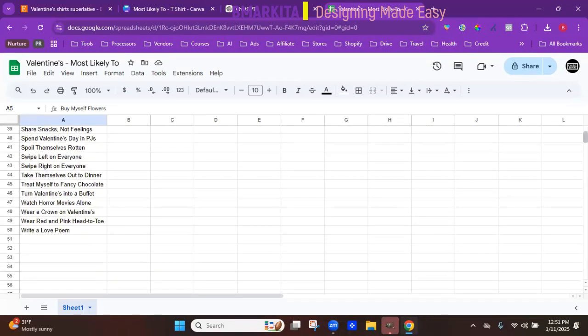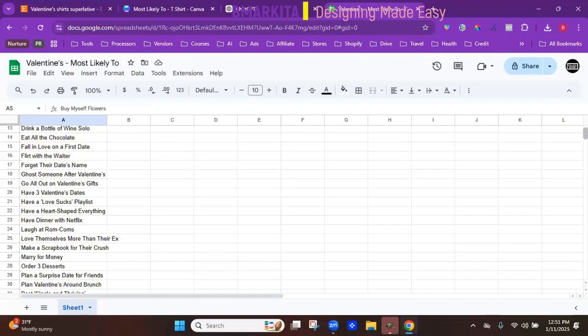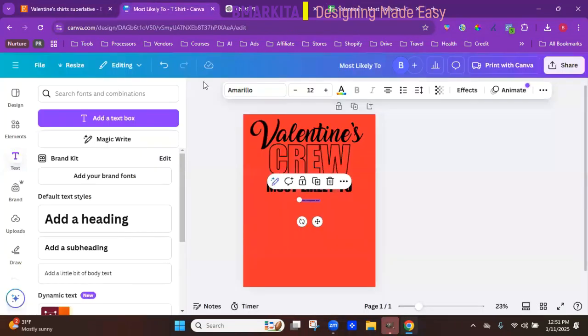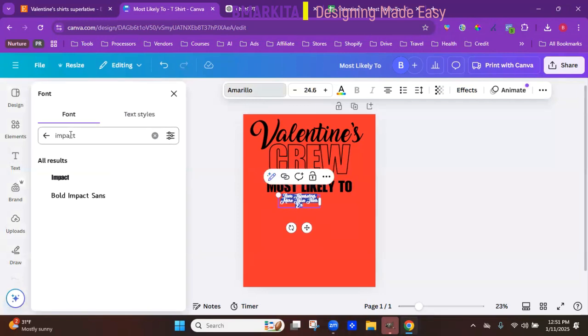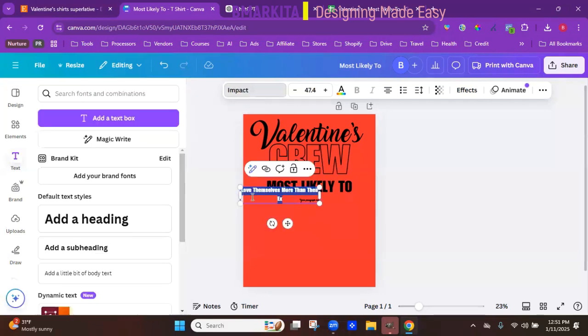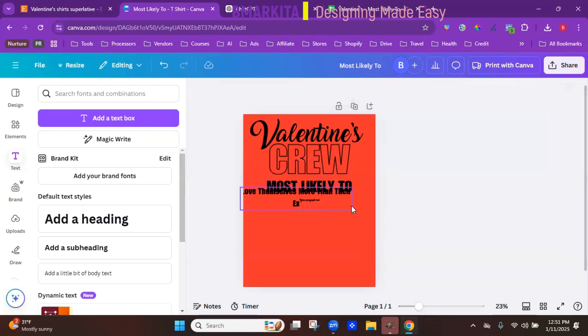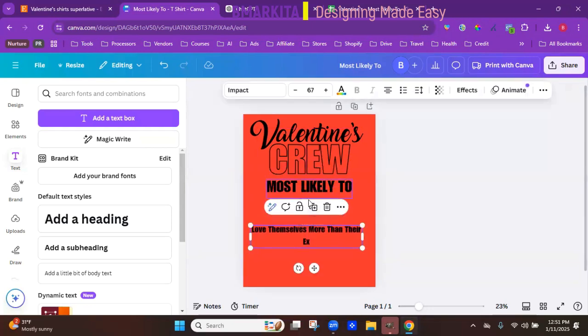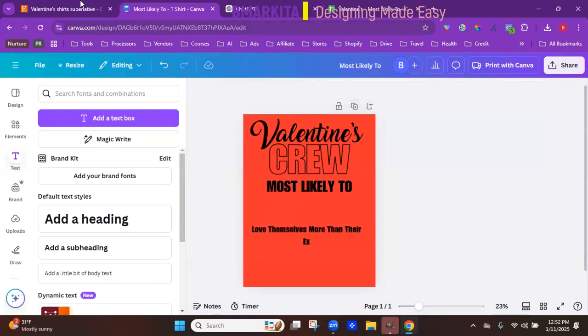Okay. So it looks like this one. Love themselves more than their ex. We're just going to copy that. Bring it over to Canva. Paste it. Increase it. Change the font to Impact or whatever font you're using. Something is stuck down here, so let's see what this is. Okay, so we have another text layer here that we don't need. Delete that. That was the accident.